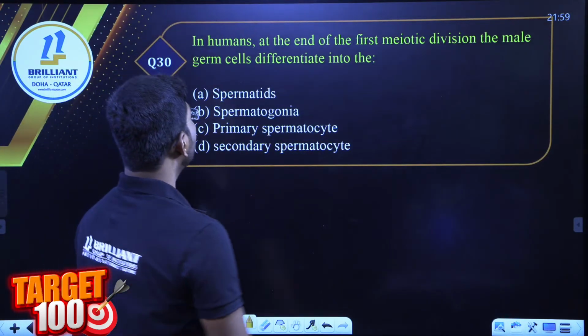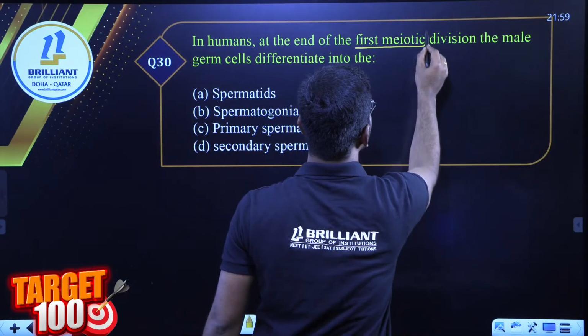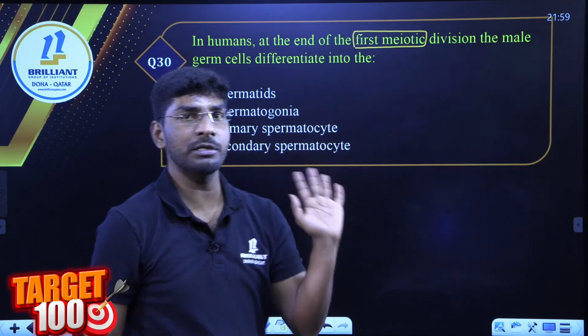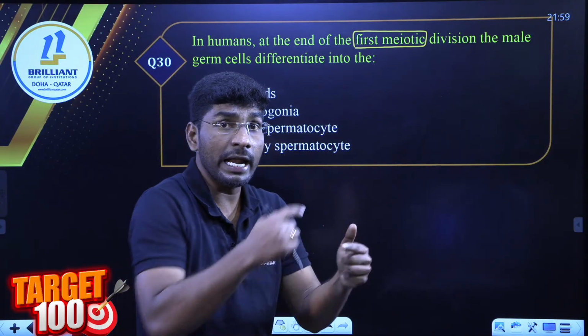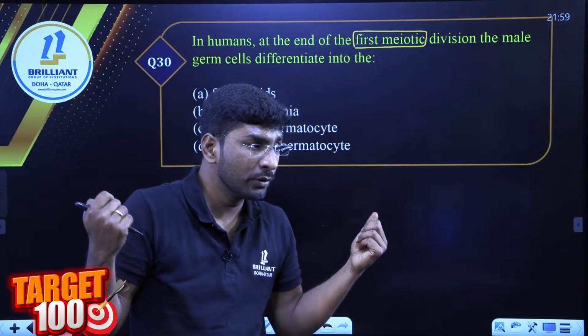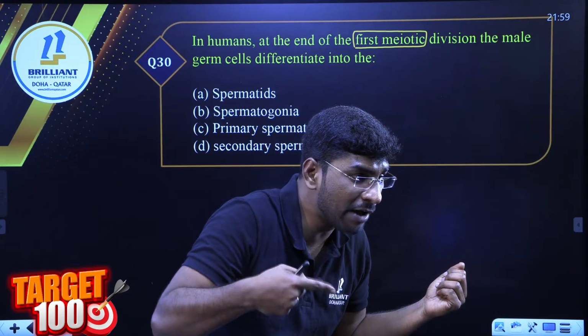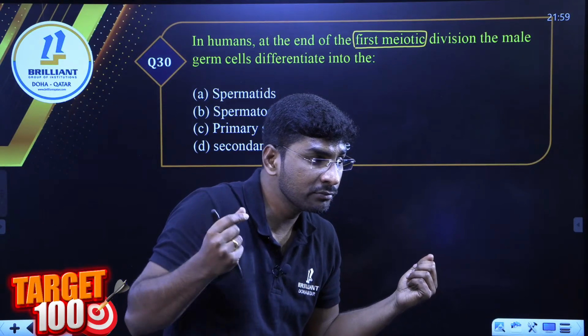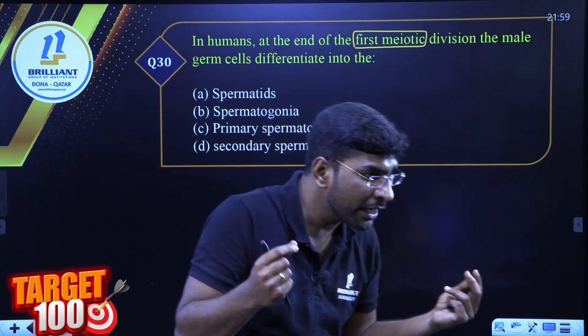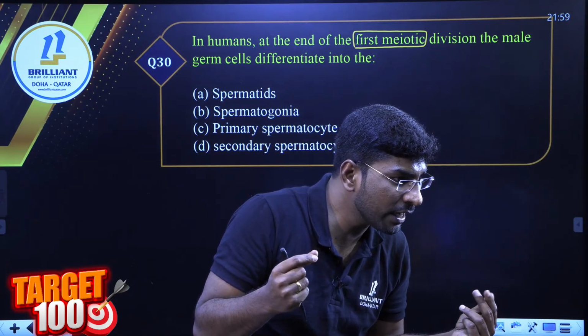30th question. In humans, at the end of the first meiotic division, I will be silent. We have already discussed this one. At the end of first meiotic division, what is the next stage? Answer. Dharani, Abin, Sana, Ketraj, Devnanda, Dharani.